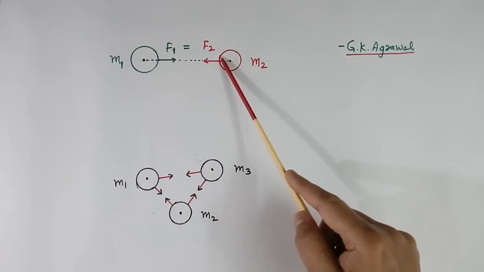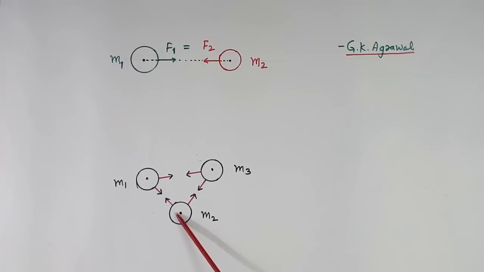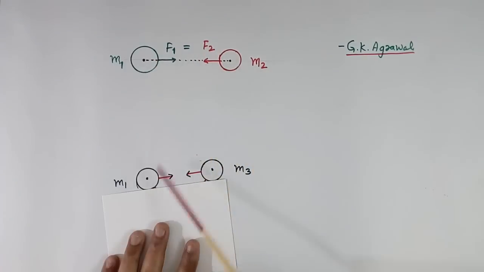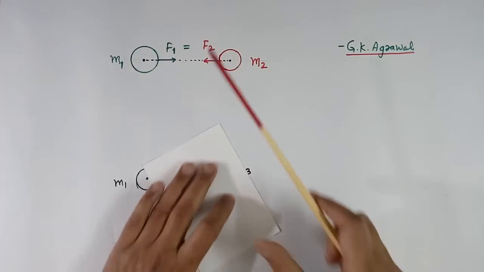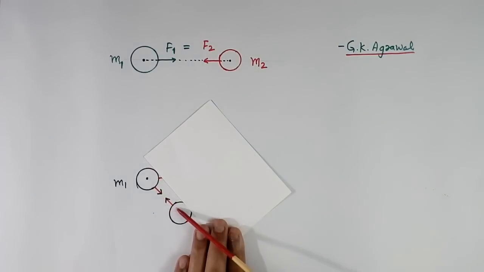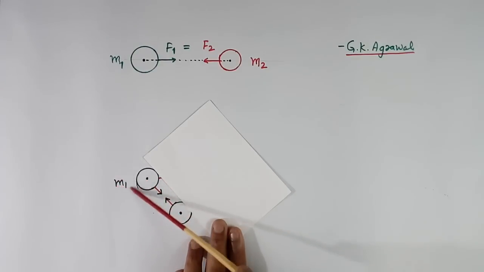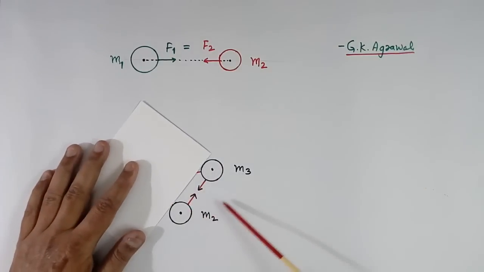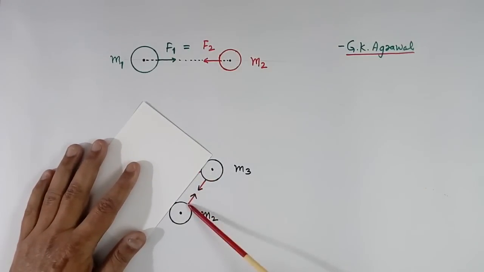Here there were two masses, here I have three. So all three will attract each other. Between this and this, force will be like this. And these two forces will be equal and will depend upon this mass and this mass. Similarly, between these two, a force of attraction will be there towards each other, and this force will depend upon mass of this and mass of this, M2. Similarly, between these two, force of attraction will be there and will be a function of M2 and M3.